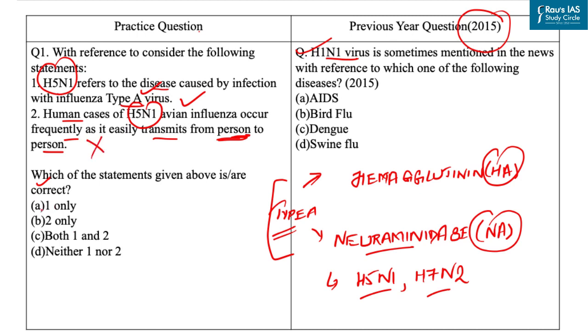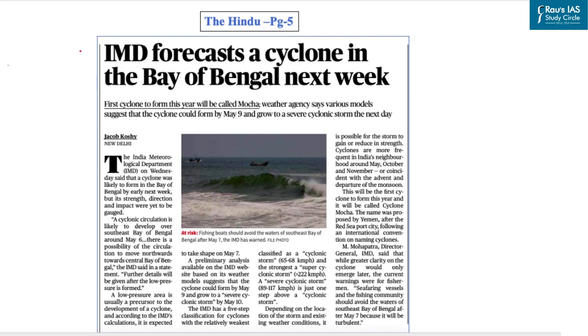So here our correct answer is option A, that is 1 only. Answer of this PYQ is option D. Now our next question is based on this news article, and context of this news article is that IMD, that is India Meteorological Department, on Wednesday said that a cyclone was likely to form in the Bay of Bengal by early next week. So the first cyclone to form this year will be called Mocha.